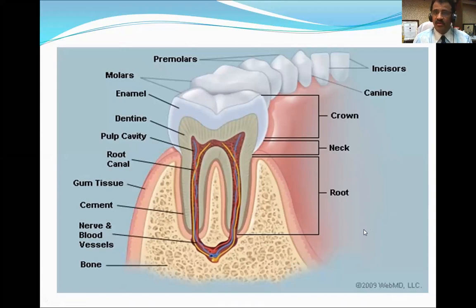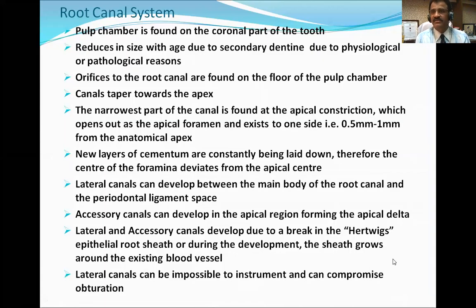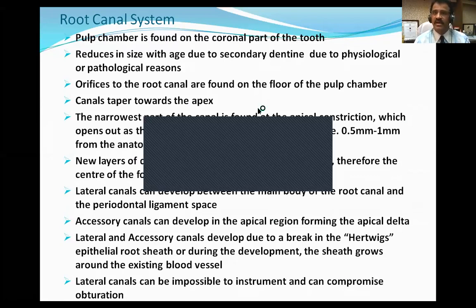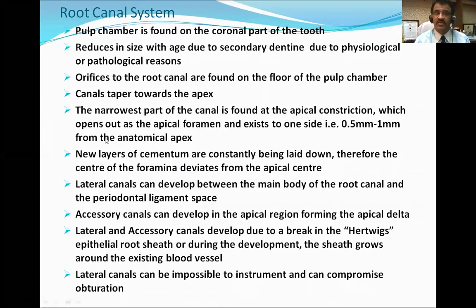Well, root canal treatment is usually done by a dentist. We have to understand the root canal system for that purpose. The pulp chamber is found in the coronal part of the tooth. It reduces in size with age due to secondary dentine, for physiological and pathological reasons, and orifices to the root canals are found on the floor of the pulp chamber. Canals taper towards the apex, and the narrowest part of the canal is found at the apical constriction, which opens out as the apical foramina and exits to one side.